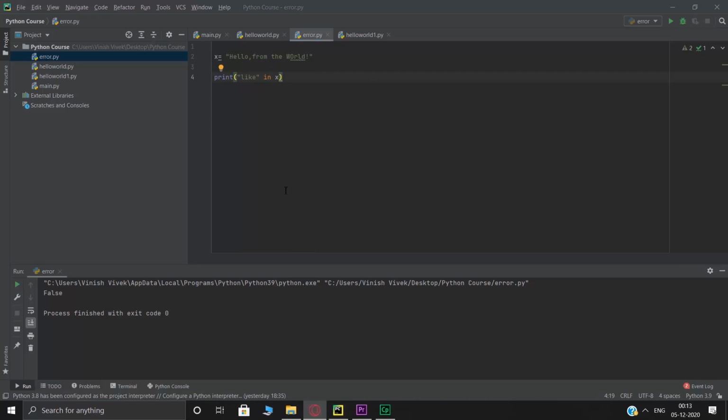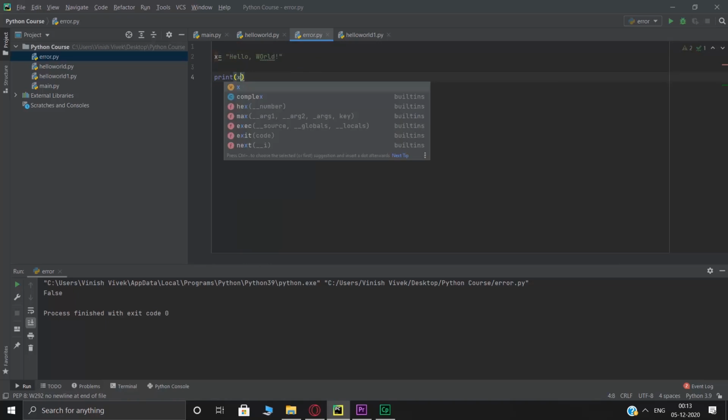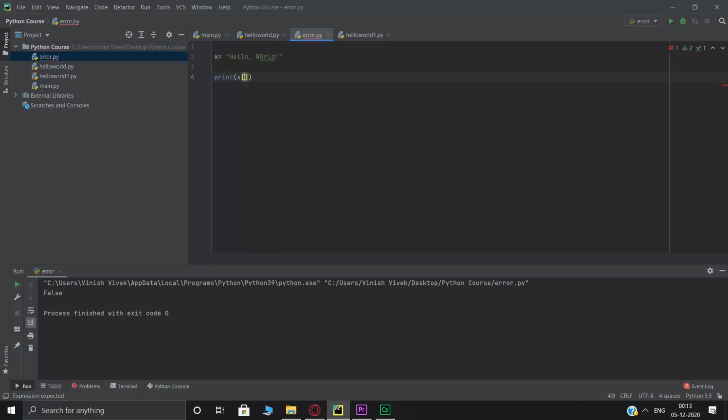Similarly, you can also slice a string. So when I say slice a string, you can take a certain part of the string and print only that. So when in this function print, if I use x, you saw how we could get a certain value, right? So when we wrote 0, we got the value h. So similarly, if I wanted to print the characters from position 2 to 5, I just have to write that I wanted to print from 2, and then I have to use this, which is a colon, and 5, and then I hit Ctrl Shift F10, LLO got printed.